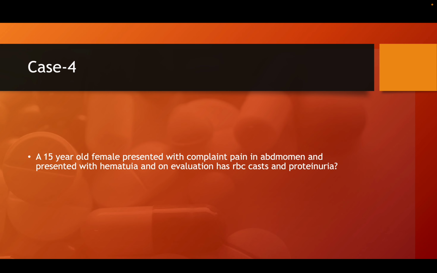When you find RBCs in the urine, you need to check whether dysmorphic RBCs or casts are present. Anything more than 40% dysmorphic RBCs, or 5% acanthocytes, or even one single RBC cast, that is a glomerular cause of hematuria. Casts are only formed after the glomerulus, so in other causes you generally don't find casts. So anything more than 40% dysmorphic, or 5% acanthocytes, or one single RBC cast is glomerular hematuria.